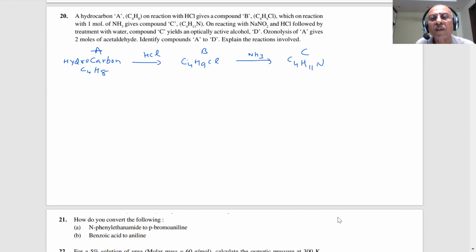C4H11N, which on reacting with NaNO2 and HCl followed by treatment with water, compound C yields an optically active alcohol D, optically active alcohol.